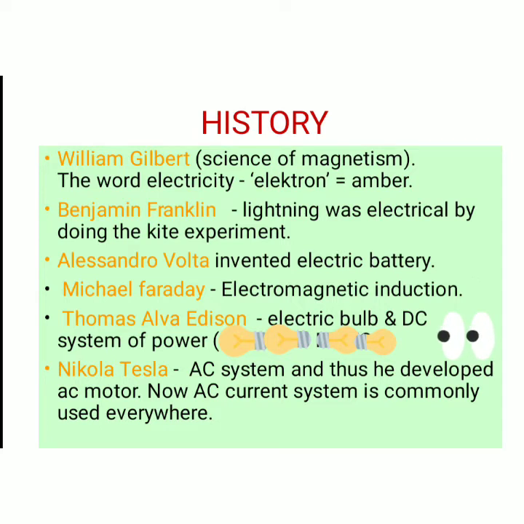Thomas Alva Edison was one more great scientist who invented the electric bulb. This invention was an important milestone in the field of electricity. Thomas Alva Edison introduced the direct current system of generating power. Nikola Tesla invented the alternating current system. Nowadays, we use alternating current commonly.